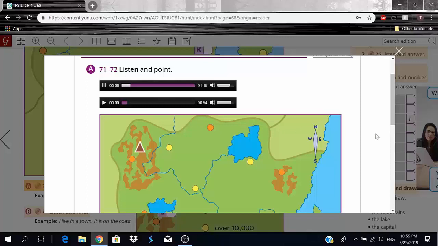Lesson 1. Listening. Exercise A. Listen and point.